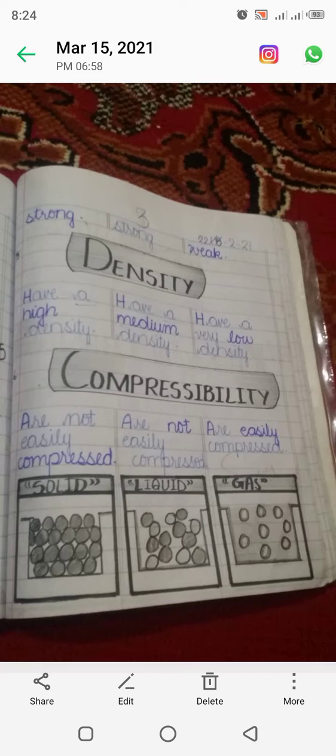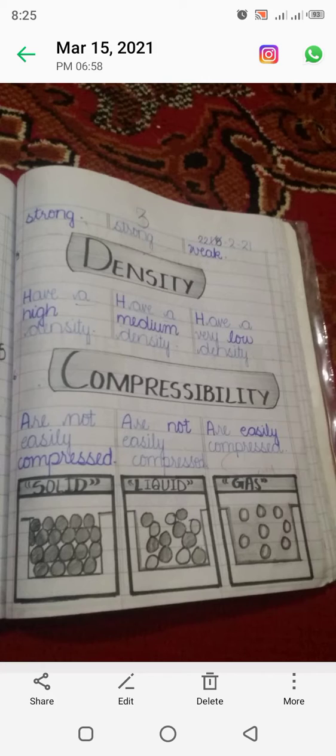Okay, now coming towards the density, solids have a very high density. Why? Because there is minimum or no space between the particles in case of the solid. Liquids have a medium density. Now gases have a very low density. Gas is quite light.